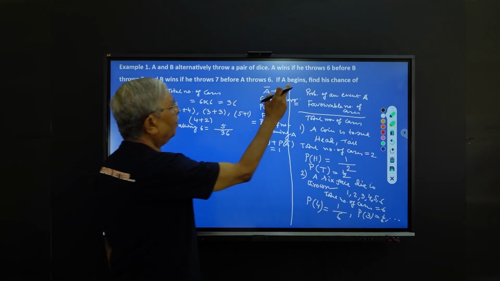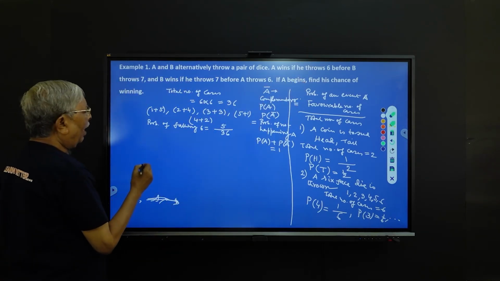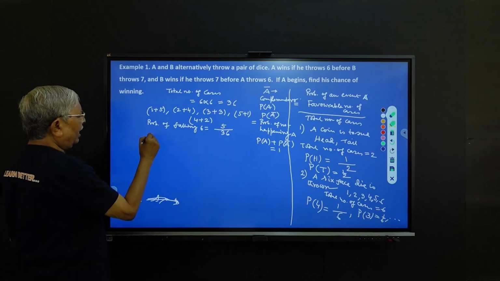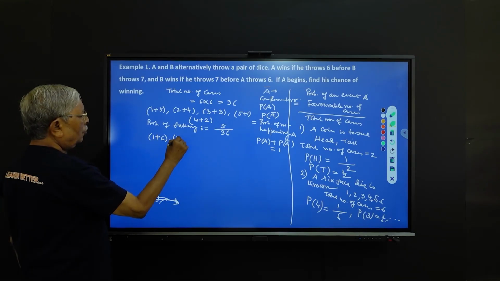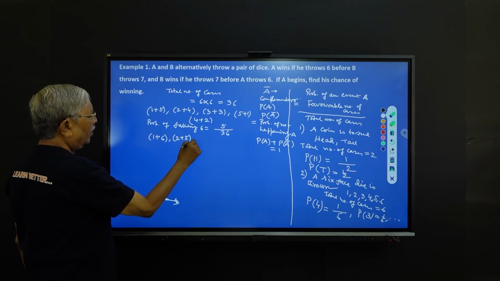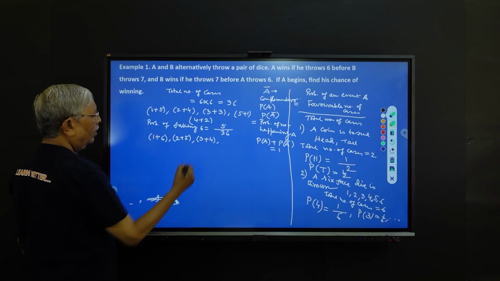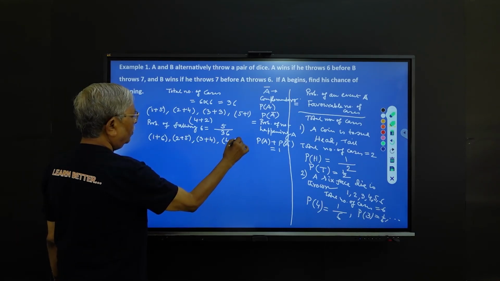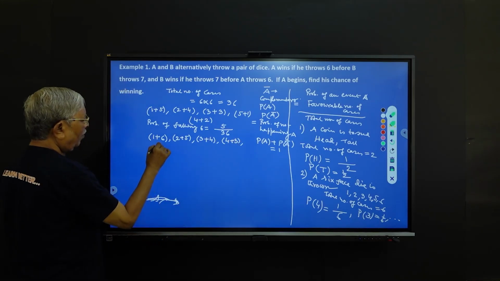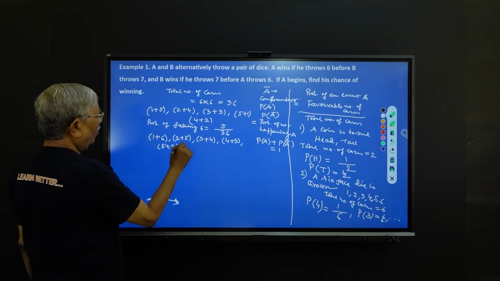Look at the next one: B throws 7. 7 can happen with the 2 dice in this way: 1 plus 6, 2 plus 5, 3 plus 4, 4 plus 3, 5 plus 2, and 6 plus 1.